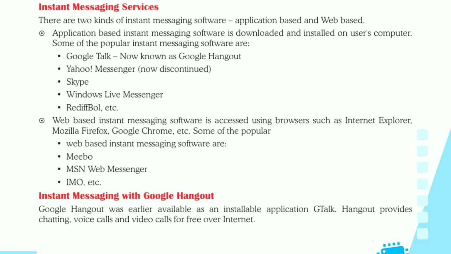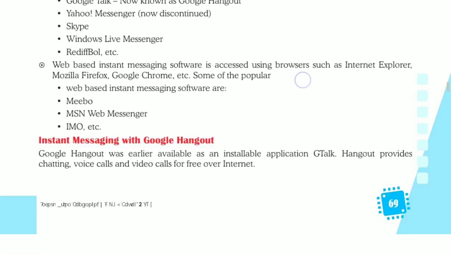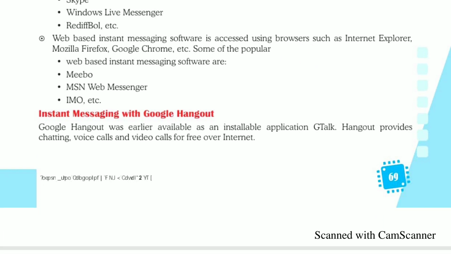Now the next one is web based instant messaging software. Web based instant messaging software is a type of instant messaging software which is accessed using web browsers like Google Chrome, Internet Explorer, Mozilla Firefox.